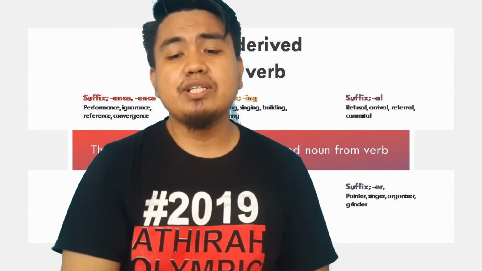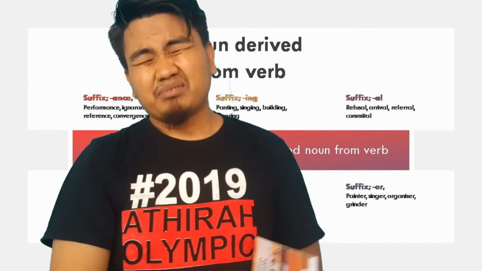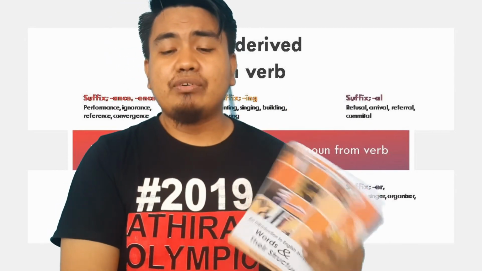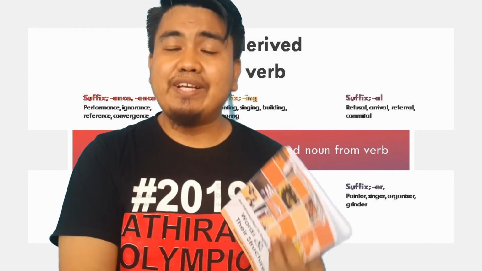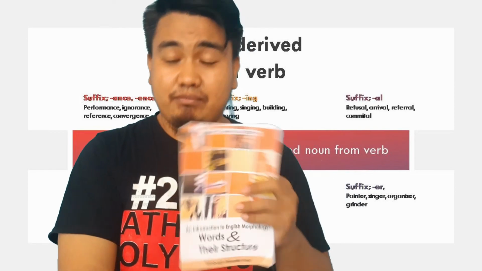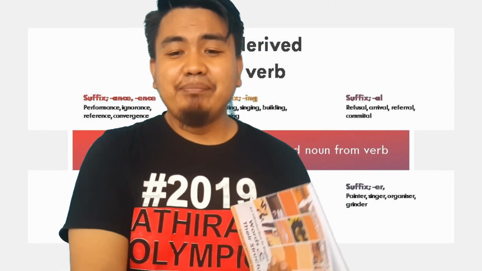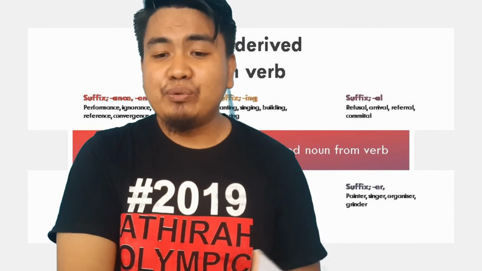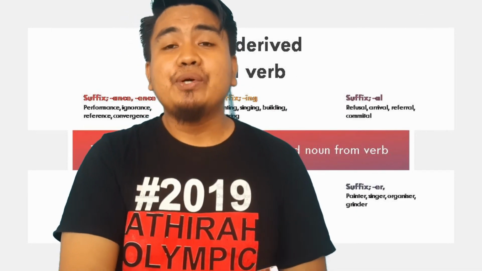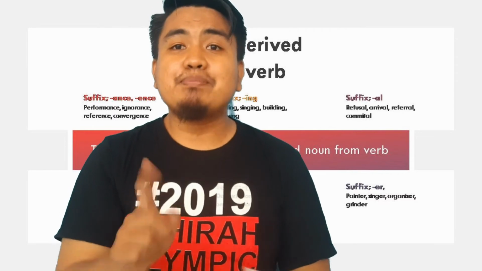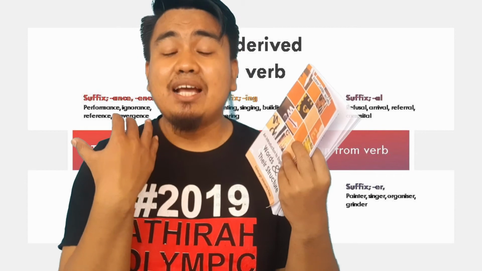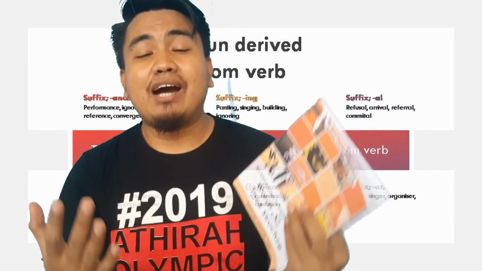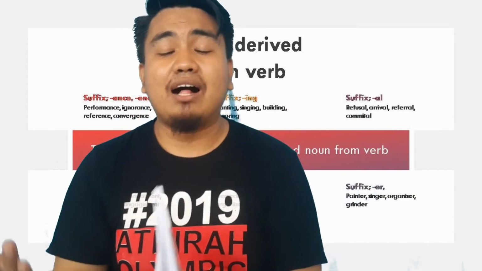And the next, the fifth suffix used to form nouns derived from verbs is the suffix al. Here the example is refusal. Refuse is a verb, and it becomes the noun refusal by the suffix al.